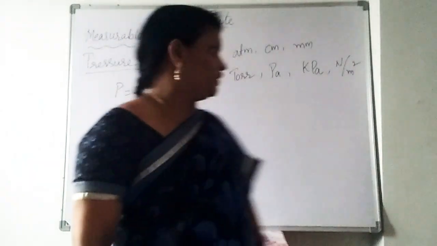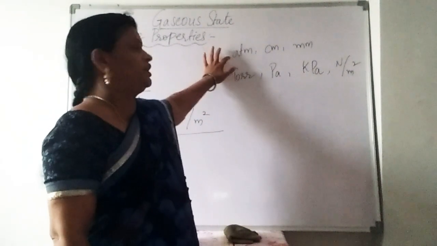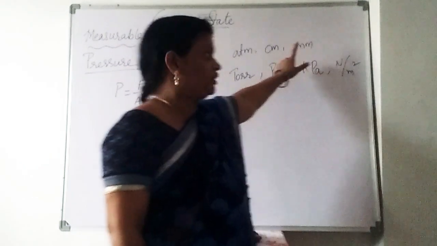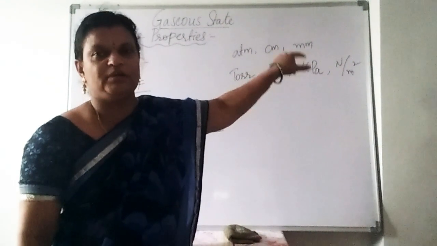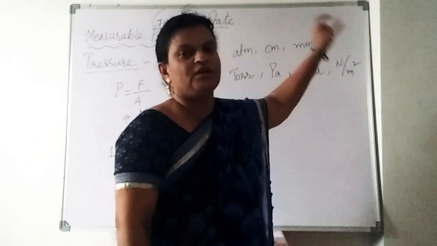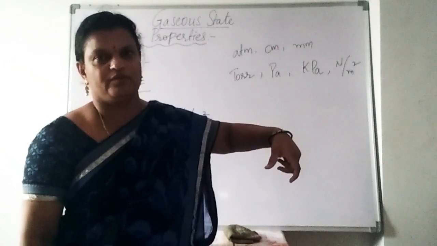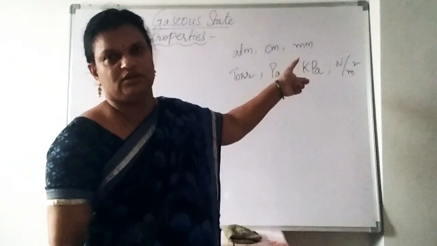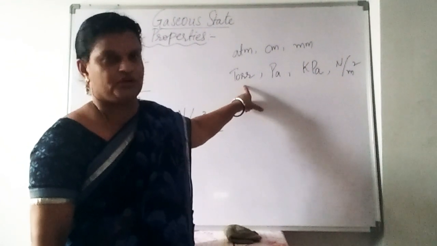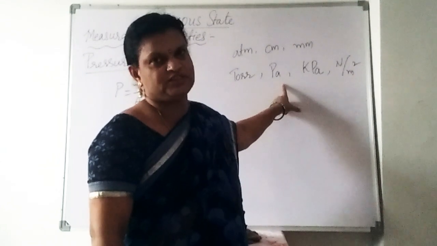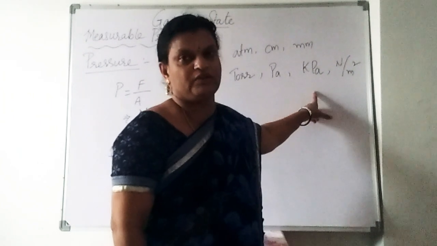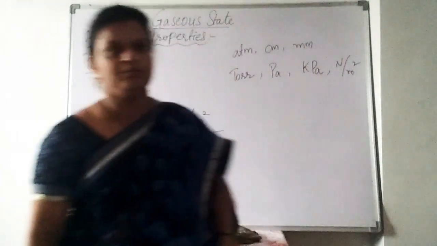Here we have different types of units for pressure. One is atmosphere, ATM we can write, and one more is centimeter and millimeter. Actually we have to say centimeters of Hg and mm of Hg. mm of Hg means the mercury column height that we get, and that is the unit. Next, torr, named after the scientist Torricelli. Next, Pascal, this also is a scientist name. Next, kilopascal, where 1000 pascals is 1 kilopascal, and one more is Newton by meter square.